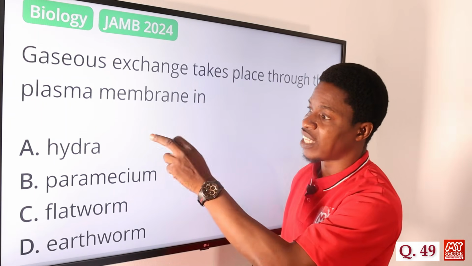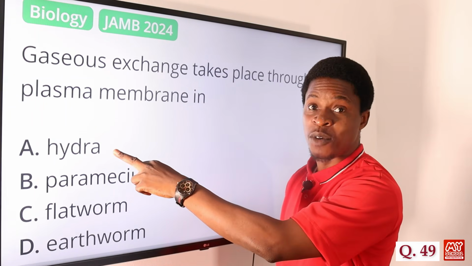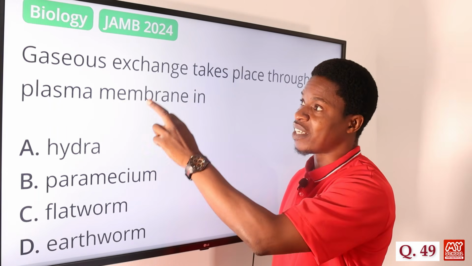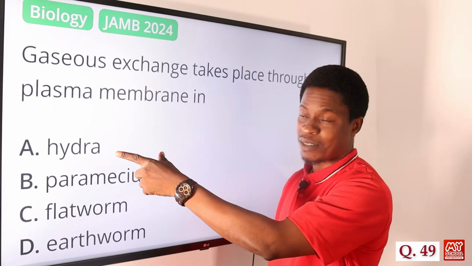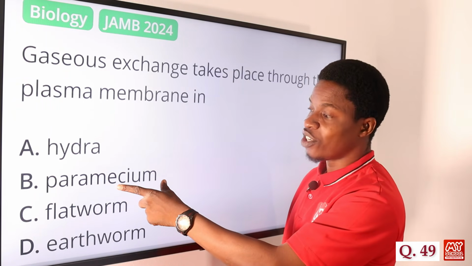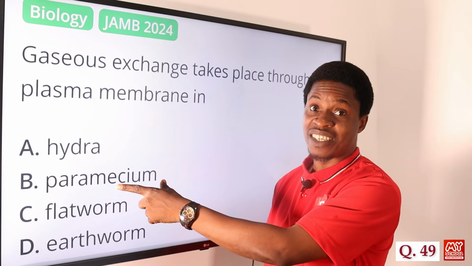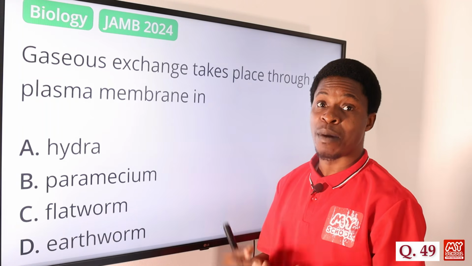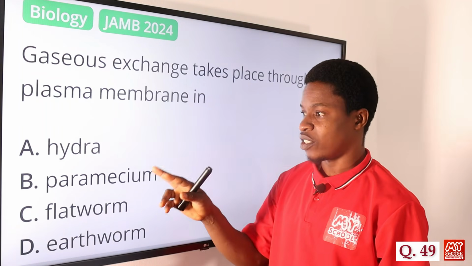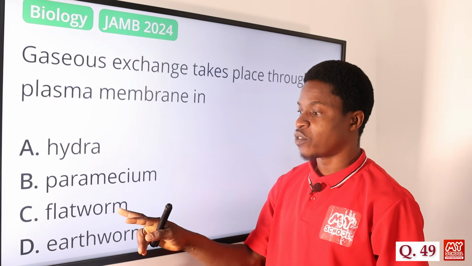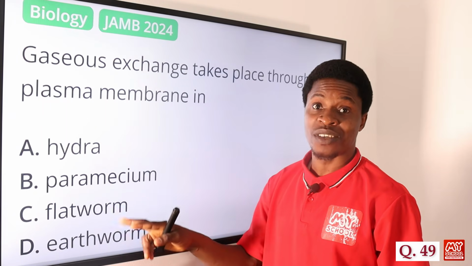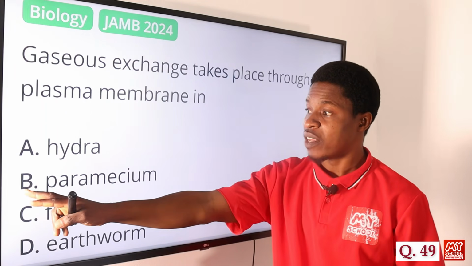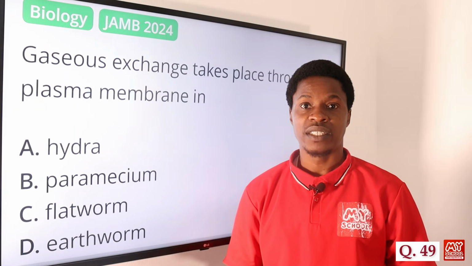Option A says Hydra. Of course, Hydra is a multicellular organism, so this will not work. Hydra will not use the plasma membrane for gaseous exchange because it's a multicellular organism. Option B, of course, Paramecium is a unicellular organism. Paramecium and amoeba are unicellular organisms that use the plasma membrane for their gaseous exchange. So option B is correct. Option C, flatworms and earthworms, are multicellular organisms, so they cannot use the plasma membrane for gaseous exchange. Because of that, option B, Paramecium, is the correct answer.